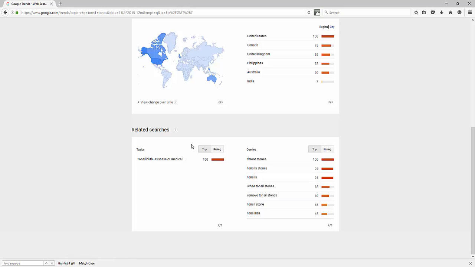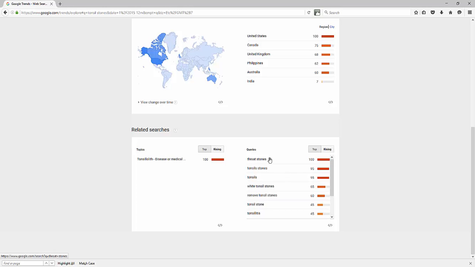And then it's going to also show me that related searches were tonsillosis. So that's another, like a medical term for that condition. So it's not really called tonsil stones, but that's because it's a lot easier to say than tonsillosis. I can't say it right either. But the point is, that would be a keyword that I hadn't thought of, that if I was in this niche market, I could actually start creating content around that keyword phrase and start reaching people.